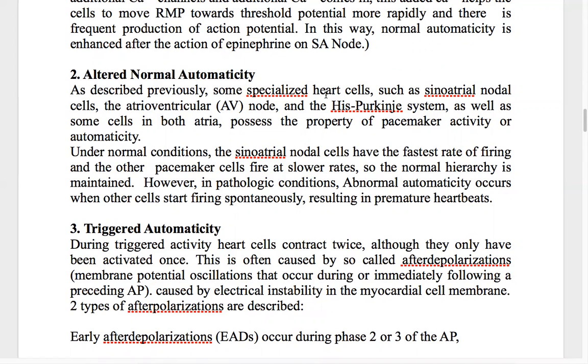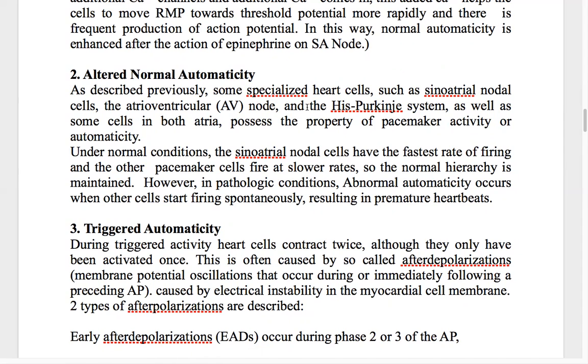Other specialized heart cells, even the atrioventricular node or the His Purkinje system, as well as some other cells in both atria and ventricles, have the property of pacemaker activity. So that is the automaticity which can generate the impulse.